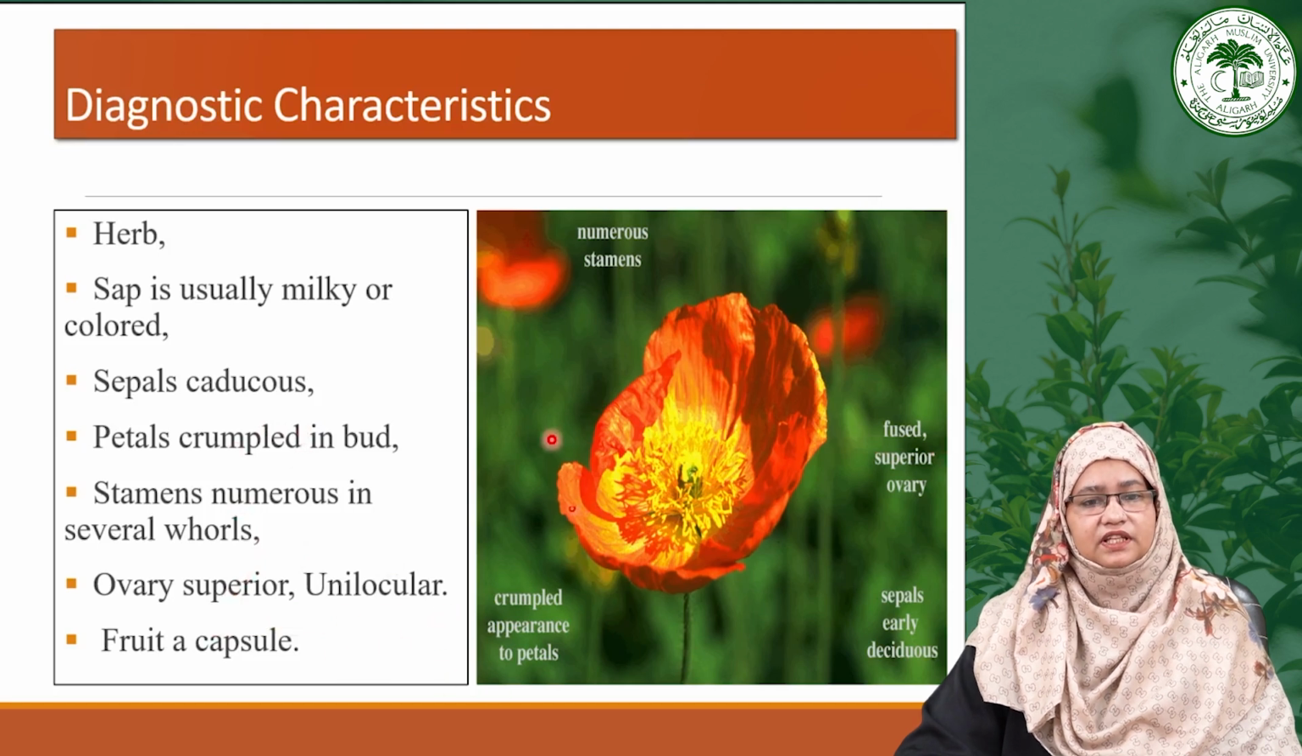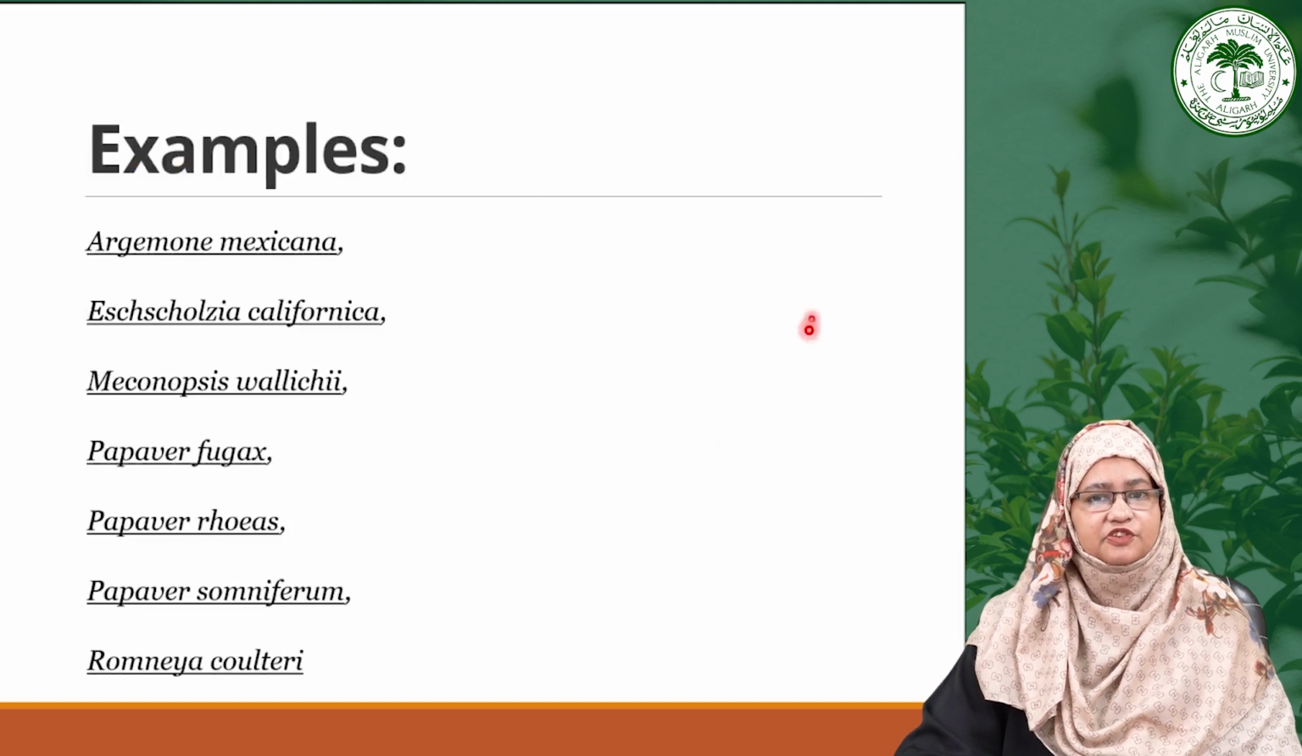This flower shows the crumpled corolla and the infinite number of stamens. These are the characteristics of this particular family Papaveraceae. Now, moving toward some economically important plants of this family. Some notable examples like Argemone mexicana or Papaver somniferum exhibit these traits, making them fascinating subjects of study. In addition to their morphological traits, these plants have various ecological and medicinal uses.